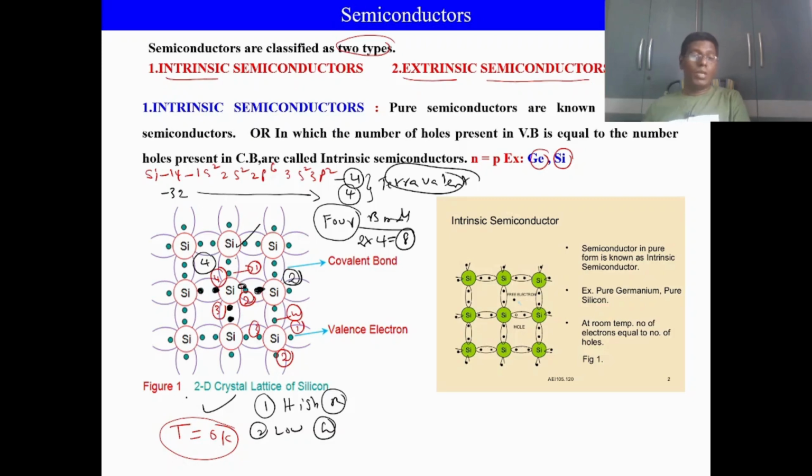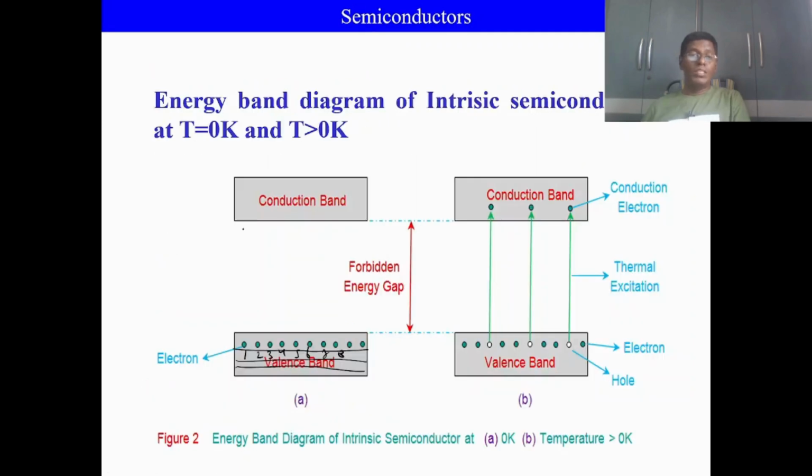Therefore, at absolute temperature, this intrinsic semiconductor behaves like a perfect insulator. This is about the intrinsic semiconductor conductivity at T equal to 0 Kelvin. At this temperature, the conduction band is completely empty.